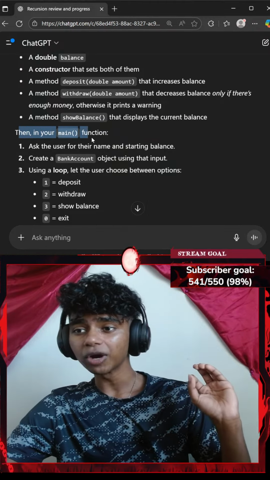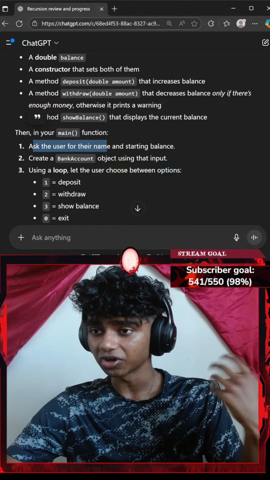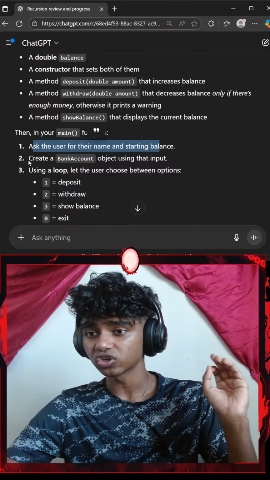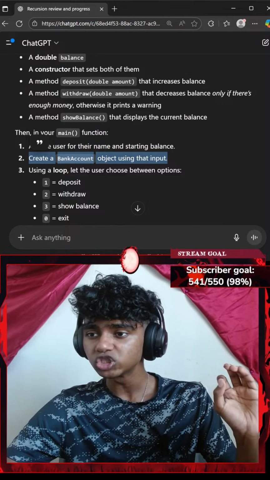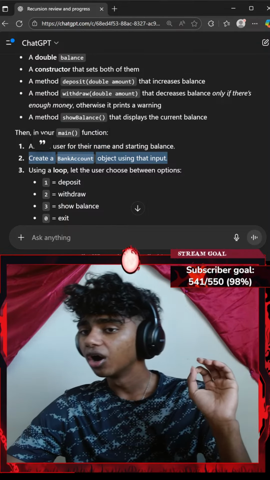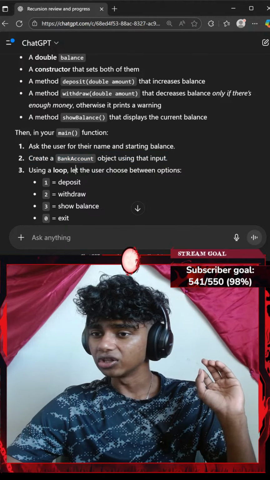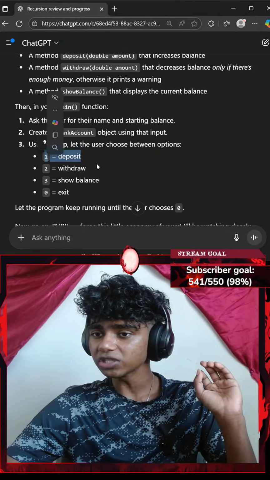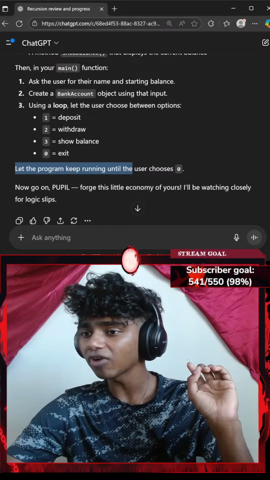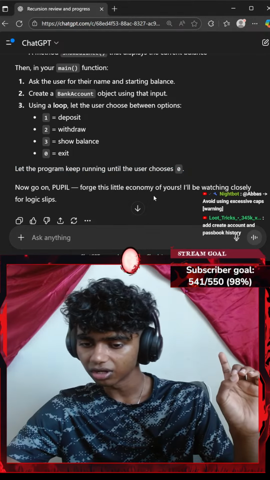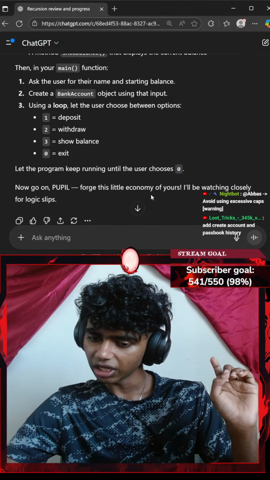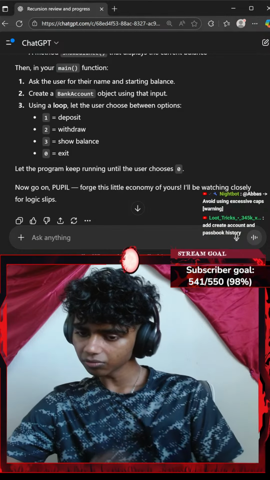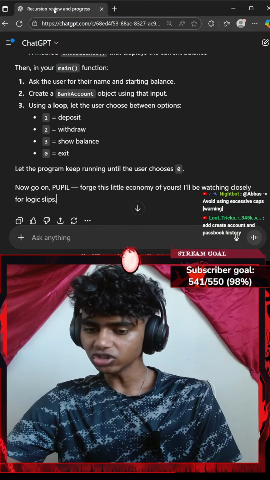Then inside of our main function, we ask the user for the name and starting balance, and create a BankAccount object using that input. Using a loop, let the user choose between options 1 for deposit, 2 for withdraw, 3 for show balance, 0 for exit. Let the program keep running until the user chooses 0. Add and create a passbook history. Oh, I see. Okay, honestly, I could try that.